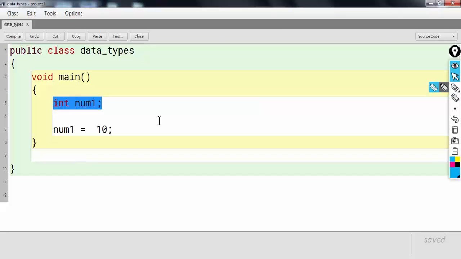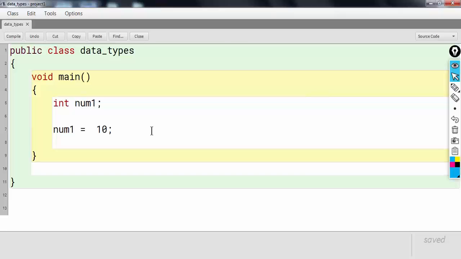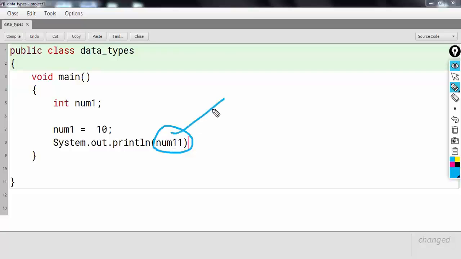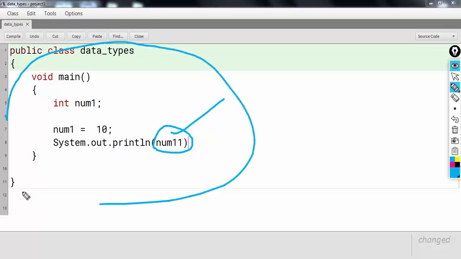In the next line, if I write system.out.println, okay, there is some problem. But if I want to print the value of num1, I can do so. But if I try to put some other variable name here, like is raining, it will give me an error, because in this program there is no such variable as is raining.